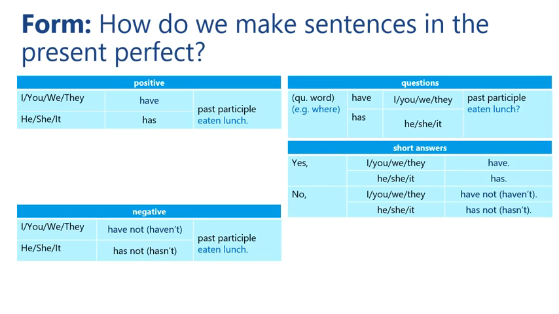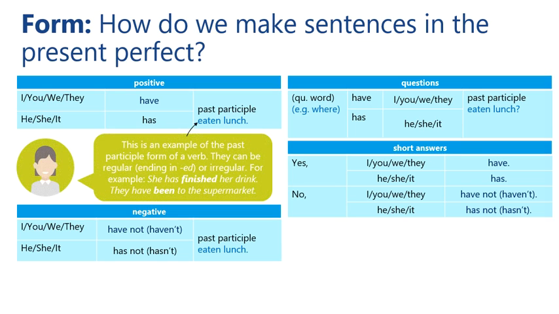Now let's look at some important aspects of this tense. This is an example of the past participle form of a verb. They can be regular, ending in ed, or irregular. For example, a regular one, she has finished her drink. Finished, in this case, is in past participle form and is the past participle of the verb finish. And we have they have been to the supermarket. Been is the past participle of the verb be.